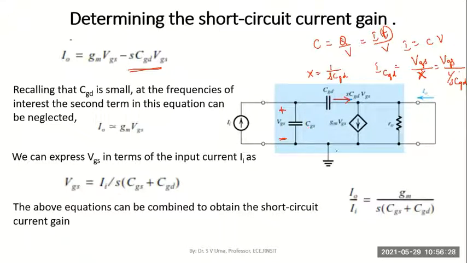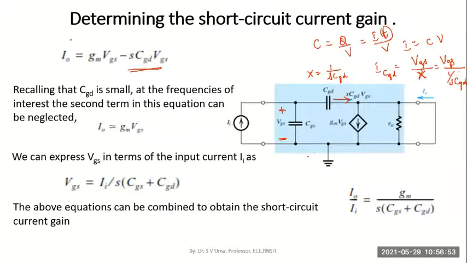Here we have clearly shown how to express VGS, which can be expressed as current II divided by S into CGS plus CGD, the two capacitor effects. So VGS will be given by this, and using that we get this expression.